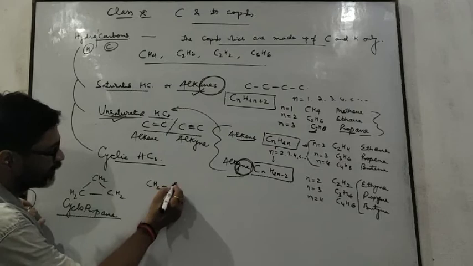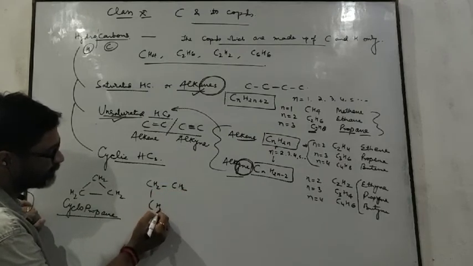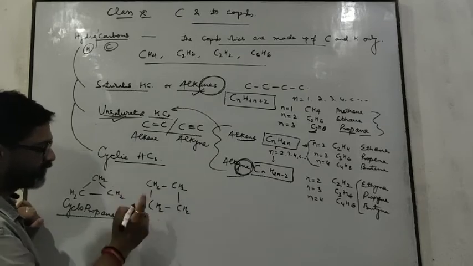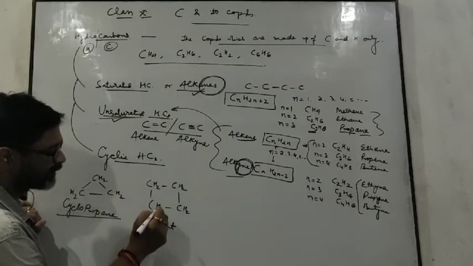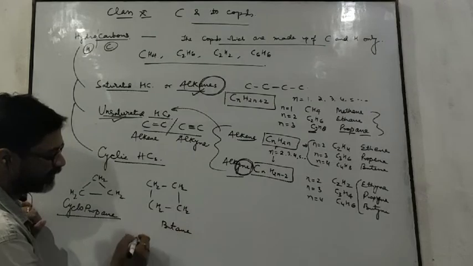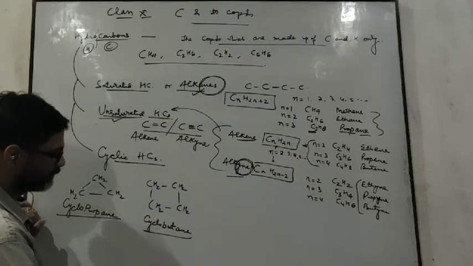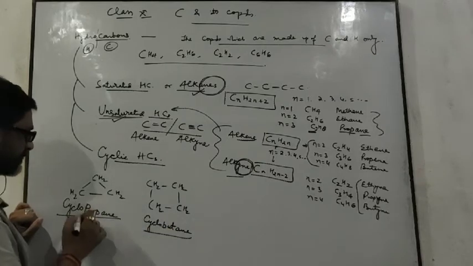See another example like this. What will be its name? For 4 carbon you write but. For single bond you add ane, and for ring-like structure you add cyclo. Its name becomes cyclobutane.